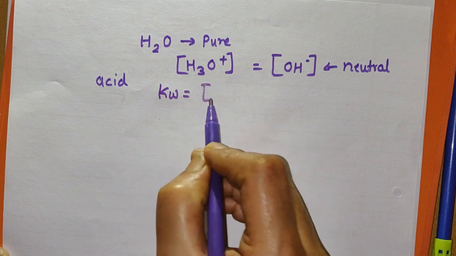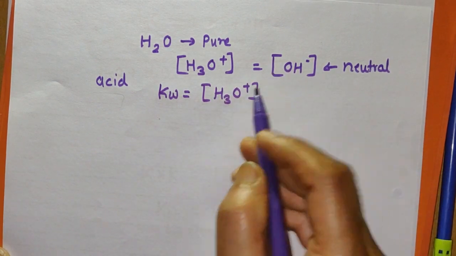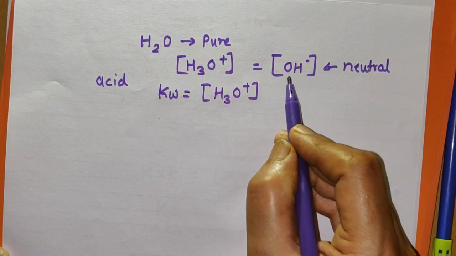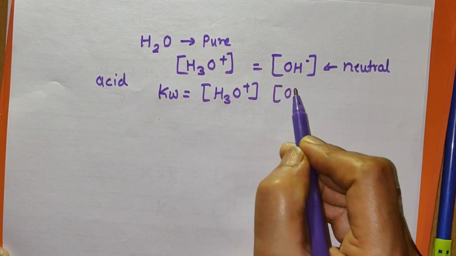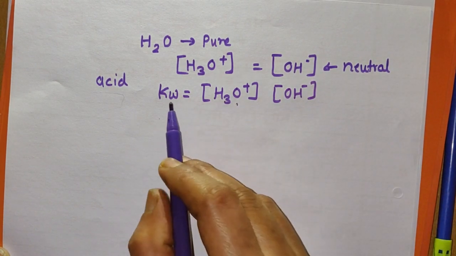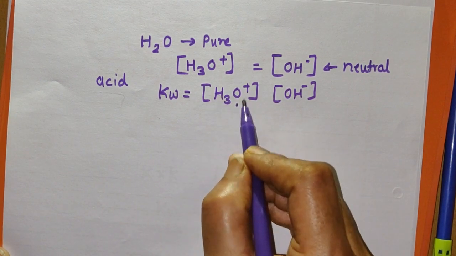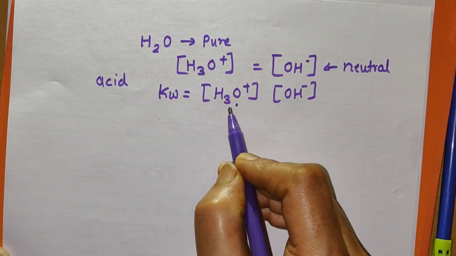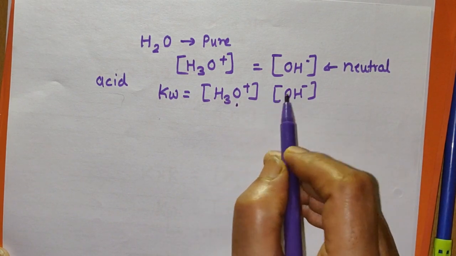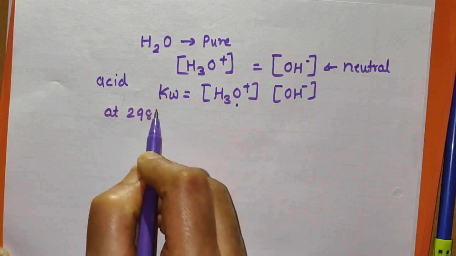Here the concentration of H3O plus is increased, but to keep this product constant at constant temperature, the concentration of OH minus must decrease. And so remember that when the solution is acidic, the H3O plus ion concentration is more and the OH minus ion concentration is less.